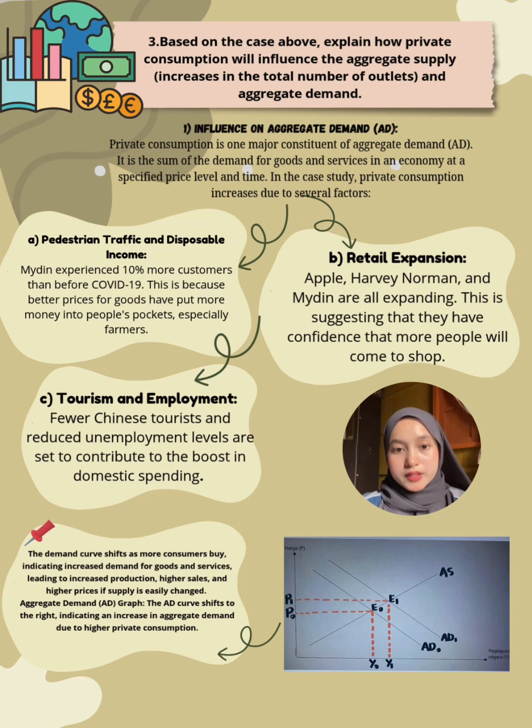Based on the graph, the demand curve shifts as more consumers buy, indicating increased demand for goods and services, leading to increased production, higher sales, and higher prices if supply is easily changed. The AD curve shifts to the right, indicating an increase in aggregate demand due to higher private consumption.